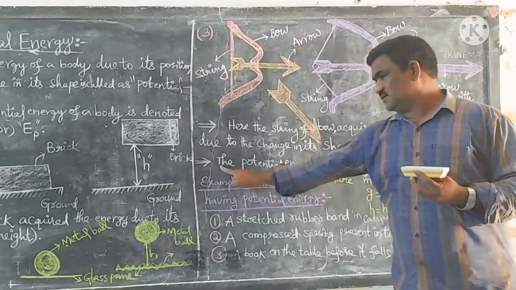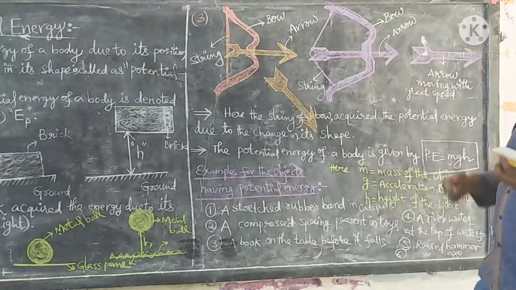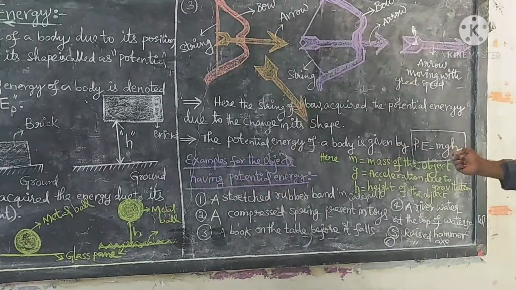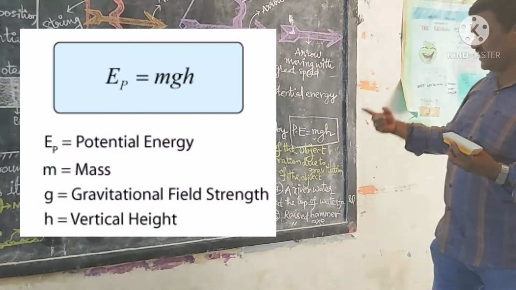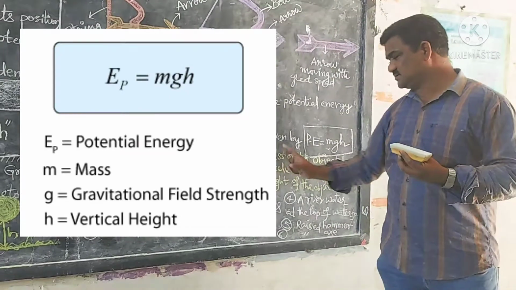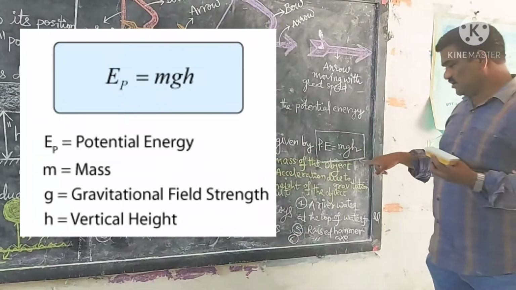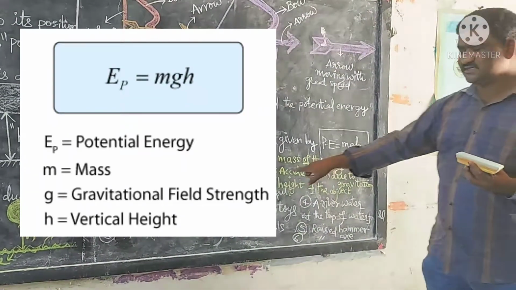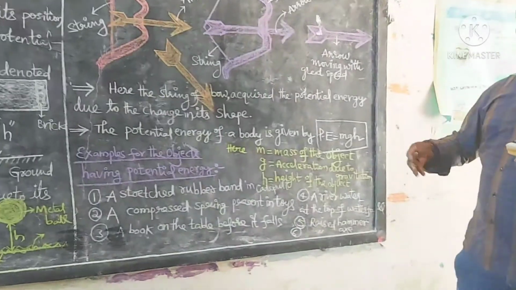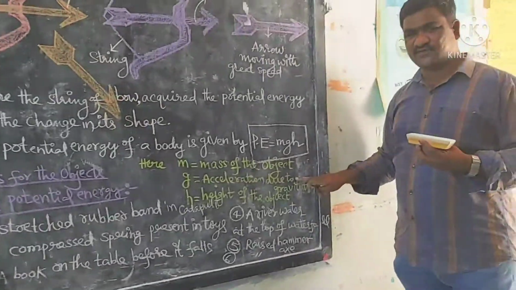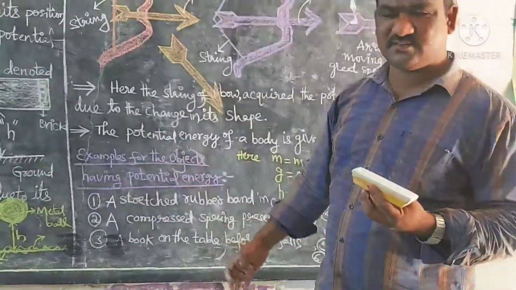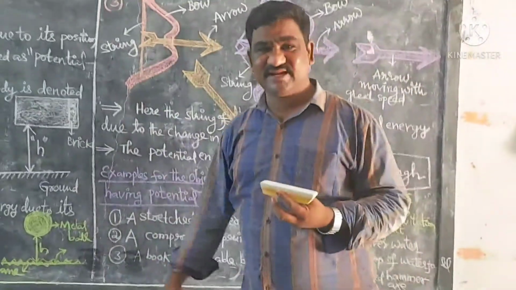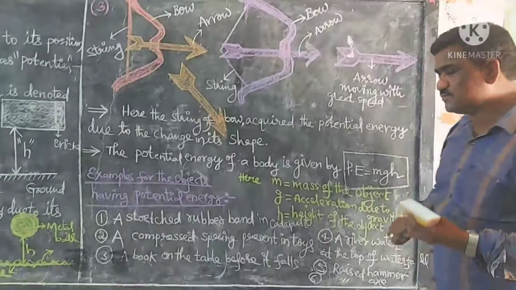Okay, children. Next, the potential energy of a body is given by a formula: potential energy is equal to mgh. Here m is nothing but the mass of the object. g is acceleration due to gravity. Why? Because in this case we have done work against the gravitational force which is acting on the object.